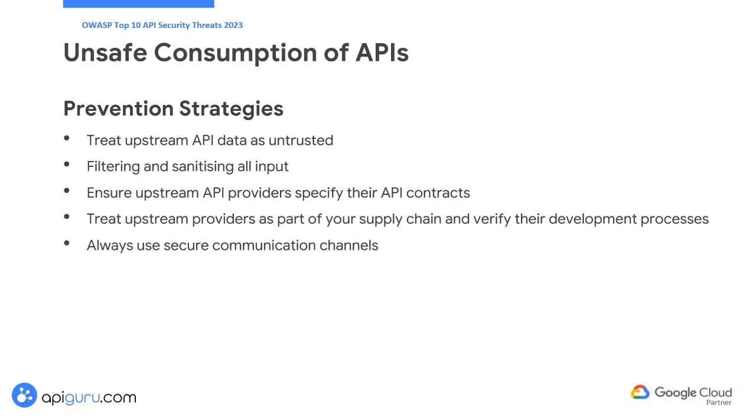Treat upstream API data as untrusted, filtering and sanitizing all input to protect against injection attacks. Ensure upstream API providers specify their API contracts and implement the runtime mechanisms to enforce these contracts. View upstream providers as part of your supply chain, verifying their internal development processes. Always use secure communication channels to protect data in transit.